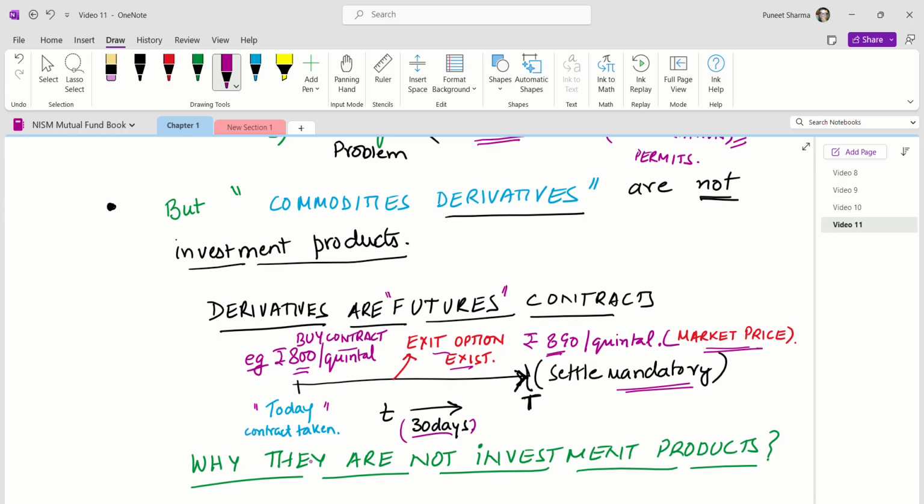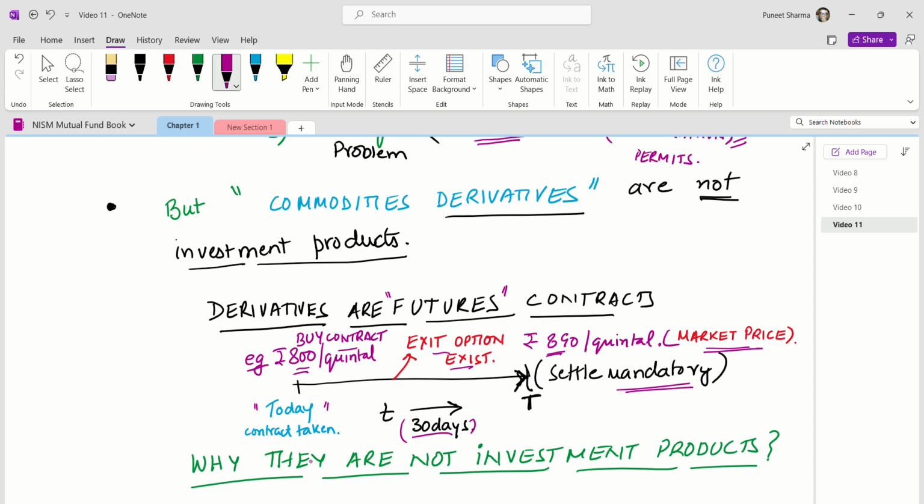And within 30 days, or by the end of the 30th day when the settlement is happening, the price goes up to 890 rupees. What you will do is buy at 800 rupees and sell it in the market at 890 rupees, and you make 90 rupees per quintal. This is just an example. These are not genuine rates, they are not even related to the market rate. I'm just telling you. So such types of contracts are futures contracts.